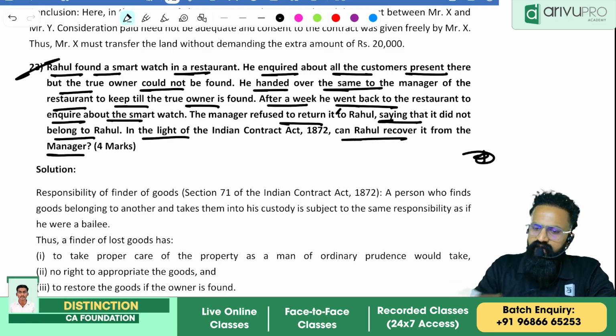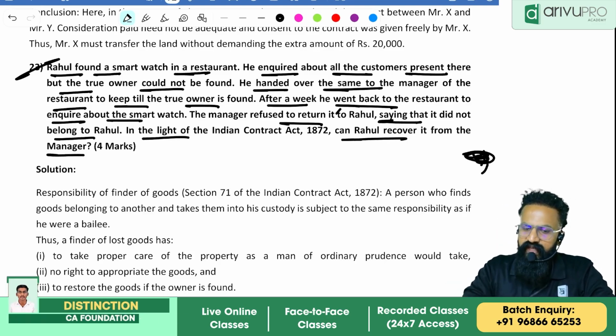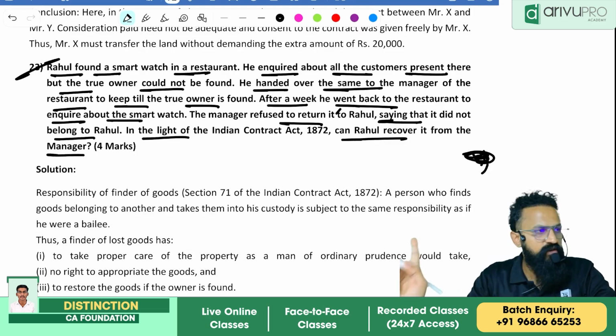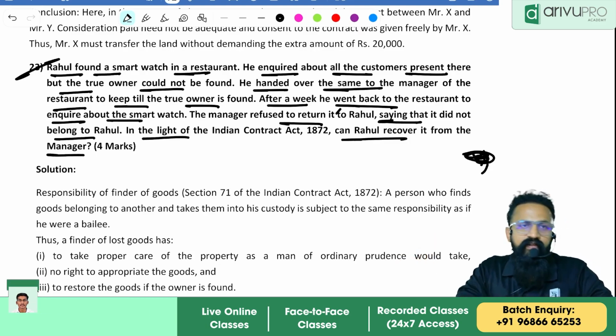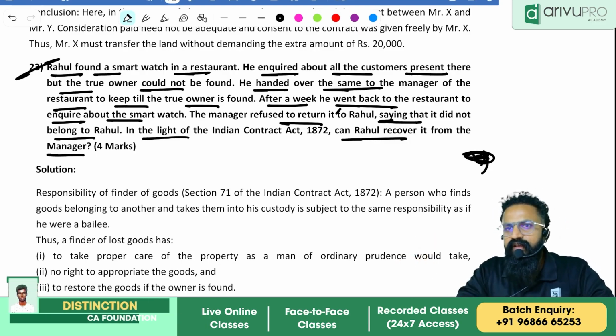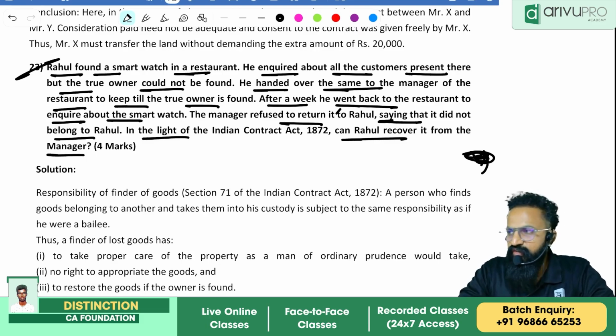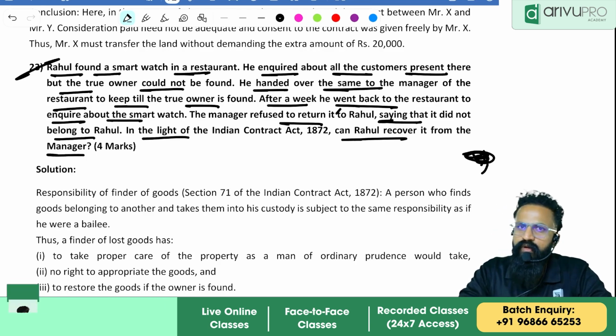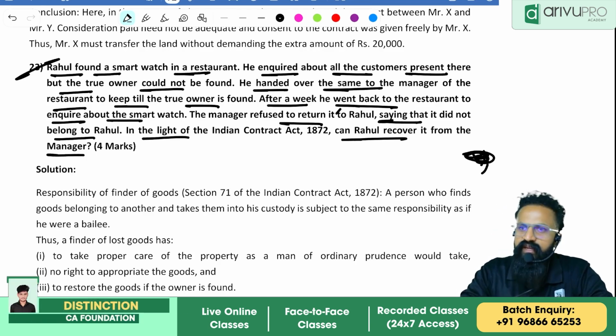Okay. Now, finder of lost goods. So they're saying section 71. What is section 71, people? Whenever it is your duty to search for the true owner, but if the true owner could not be found, then whoever finds the product will become the next owner.